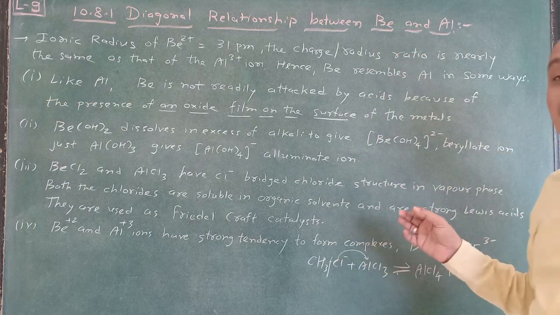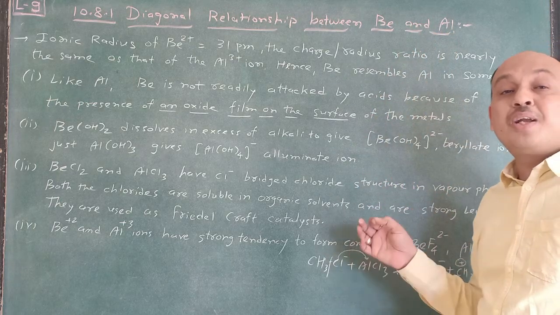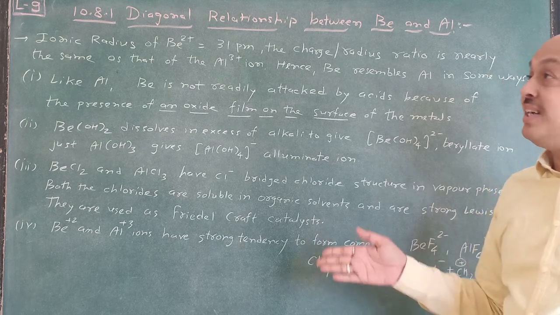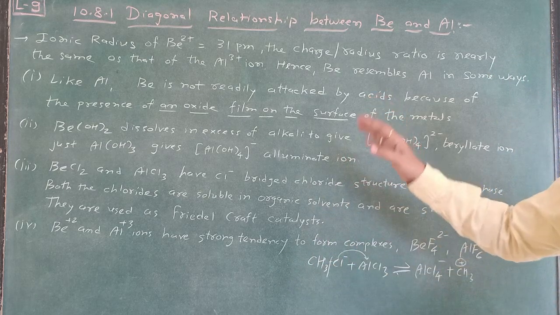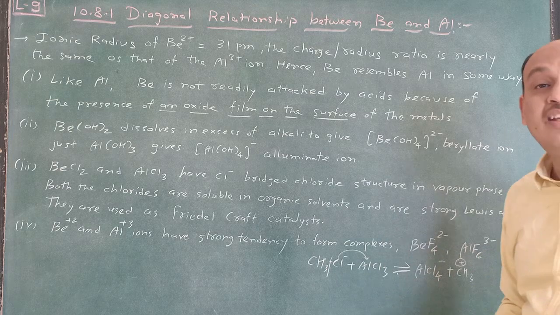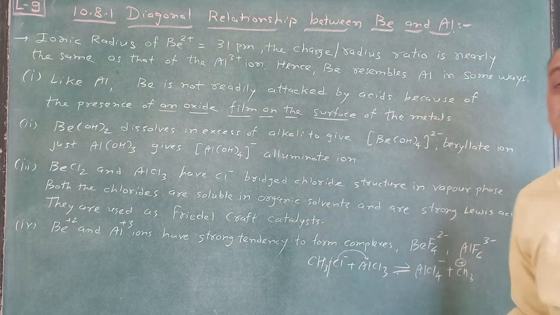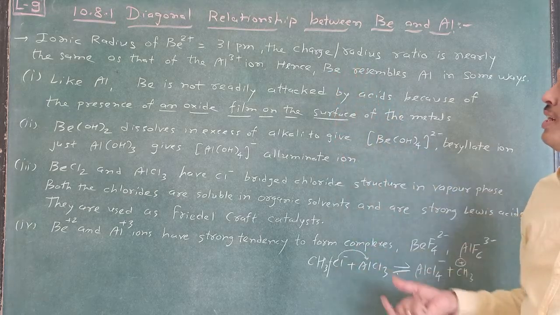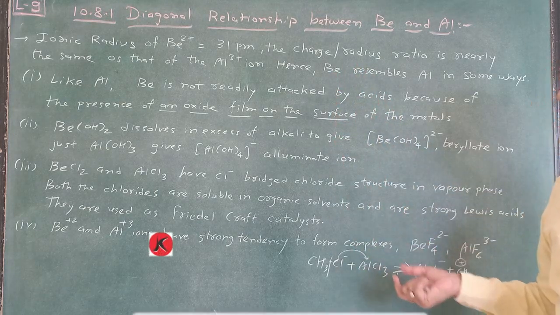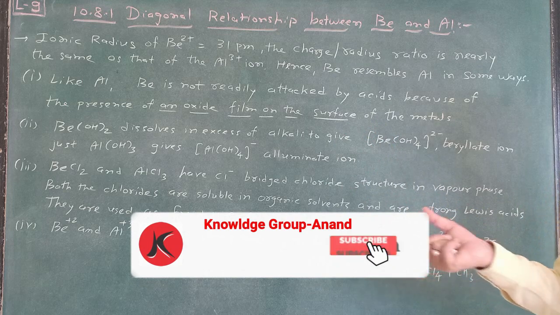So lecture number 9 we have now finished. Now, some important compounds regarding alkaline earth metals we will take up in lecture number 10, which is our last lecture. You write this down from your NCERT textbook, write it completely, read it, and understand from these particular sentences. Thank you.